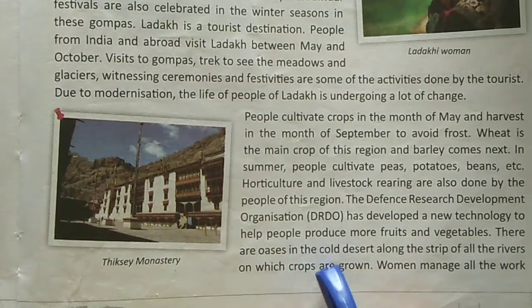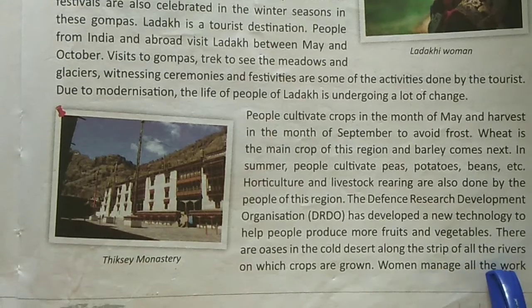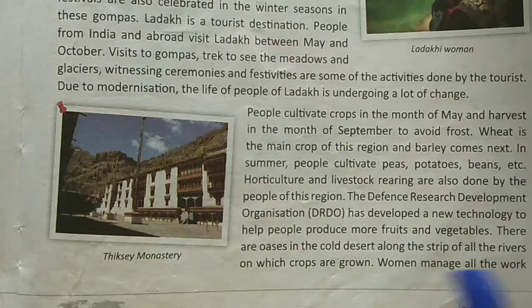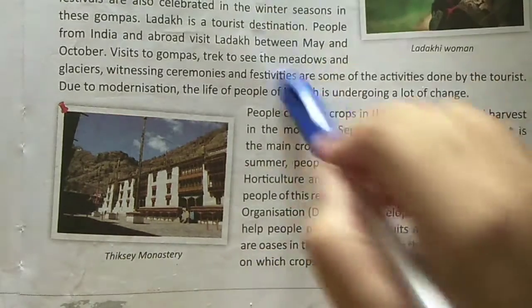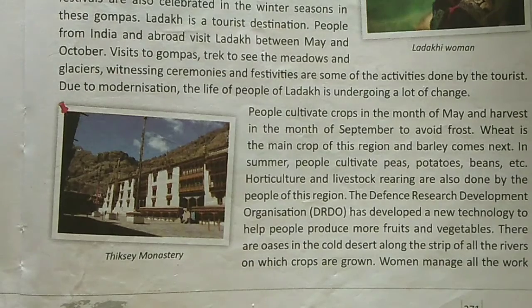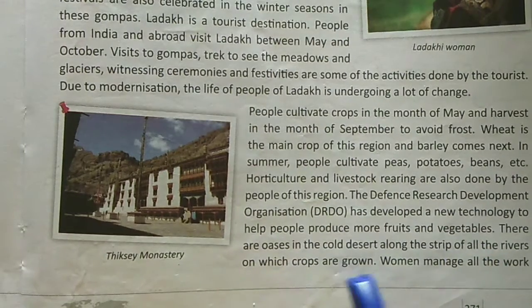There are oases in the cold desert along the strips of the rivers on which crops are grown. Also in the Ladakh region, we can see oases.